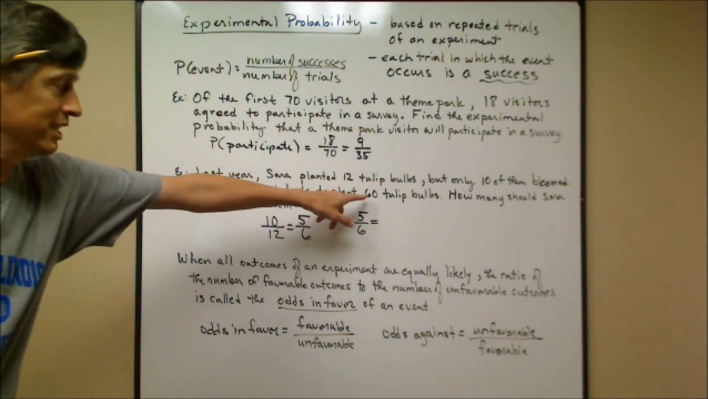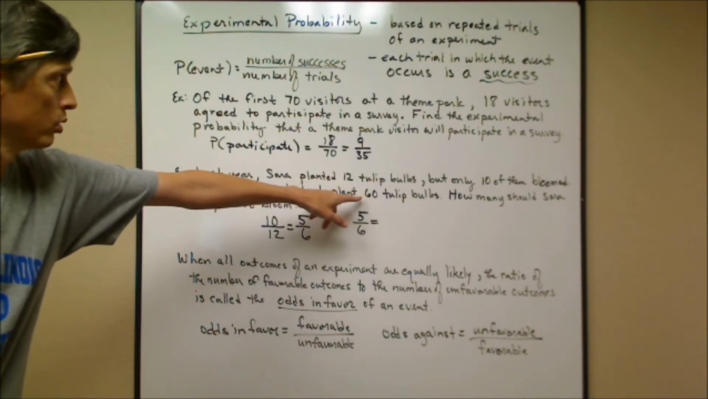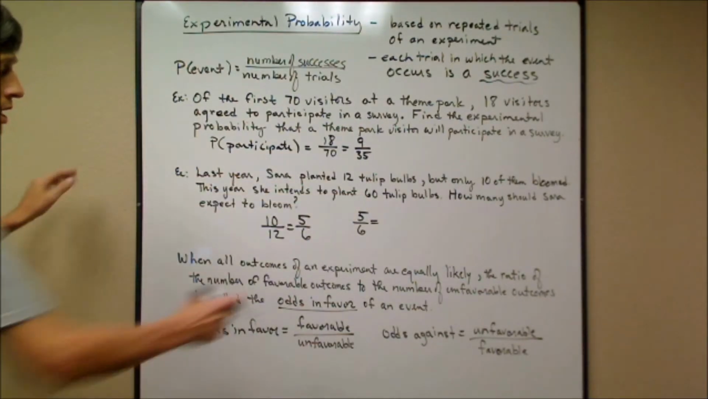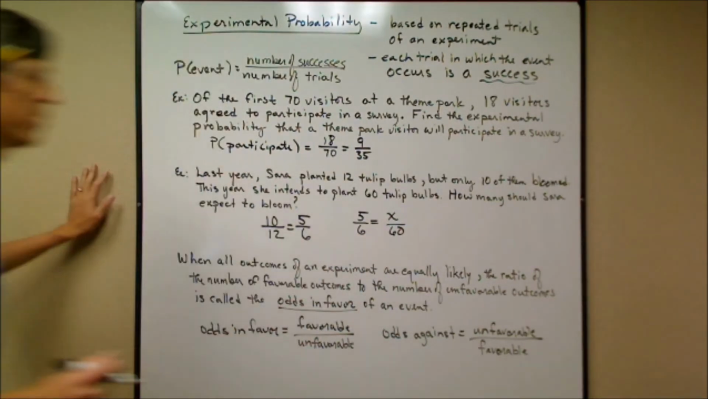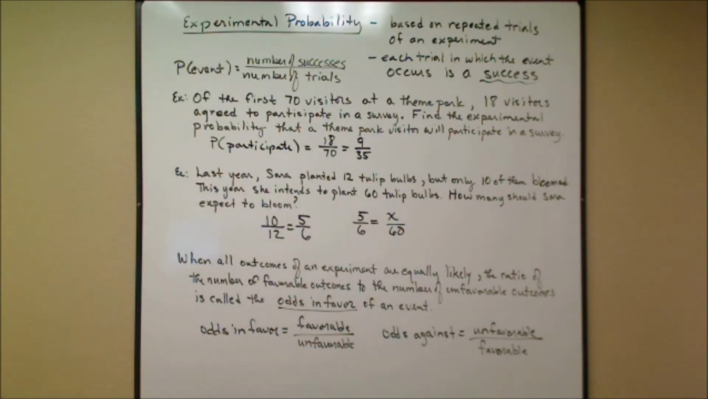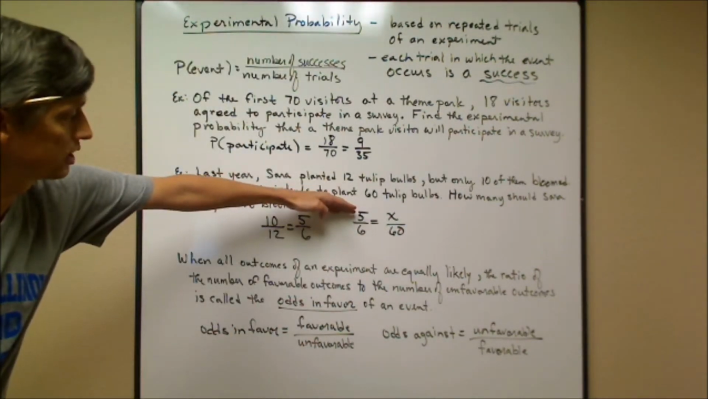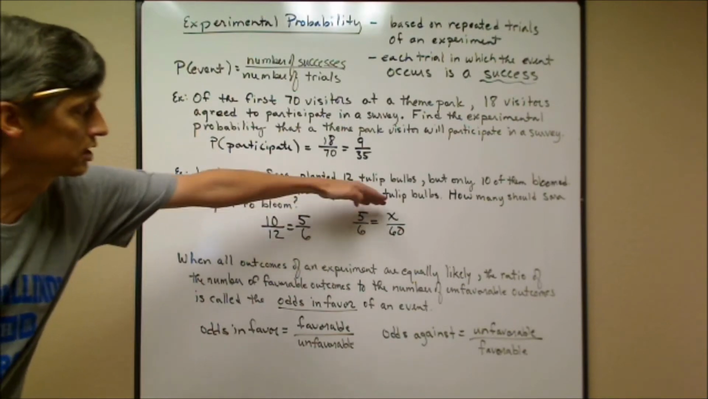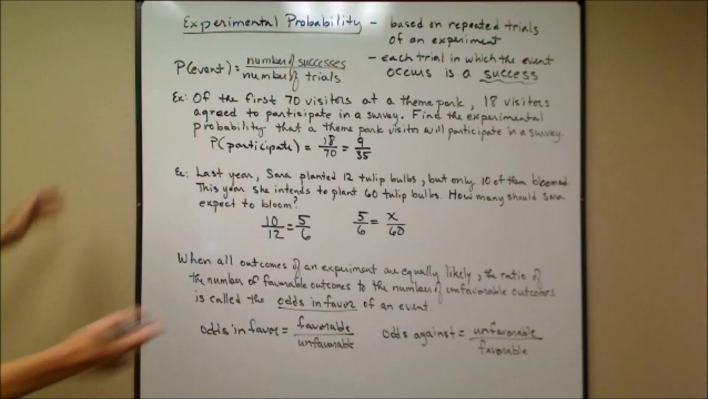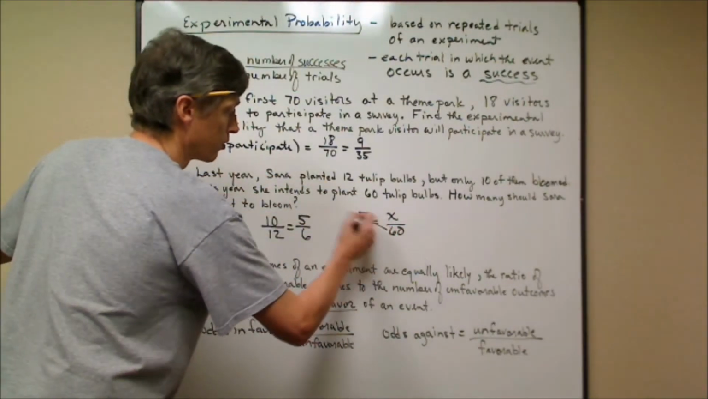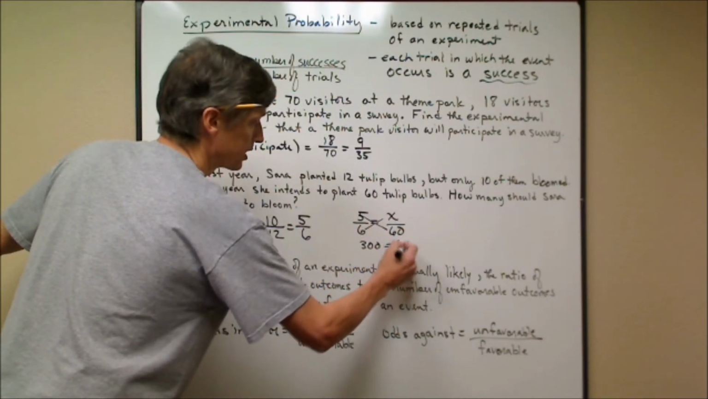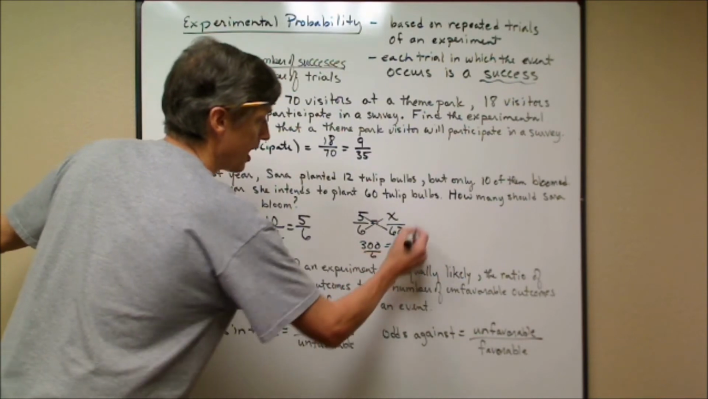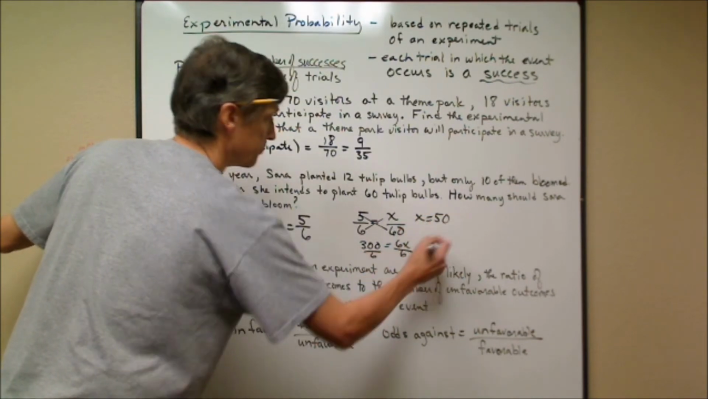She's going to plant 60. That would be the total number of trials here. That's my denominator. I'm going to put a 60 down here. X will be my numerator, how many we expect to bloom. So this is the successes, those that bloom, to the total number of trials. So now you can see this one coming. I'm going to cross multiply. I get 300 equals 6x. I'm going to divide by 6, and I'm going to get x is equal to 50.